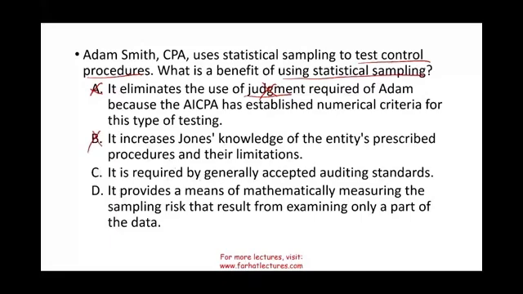C: It's required by the generally accepted accounting standard. It's not required. It's not required to use statistical sampling. Therefore, by process of elimination, D is the answer.